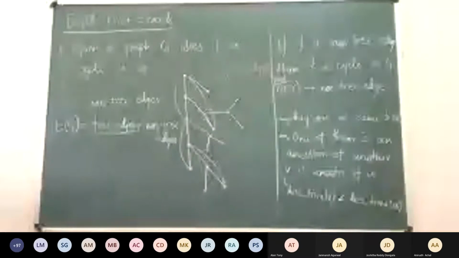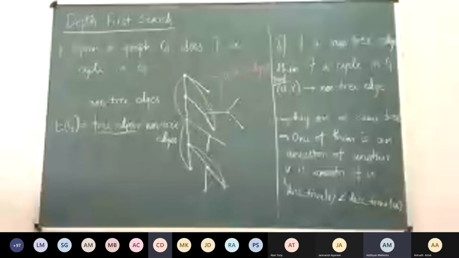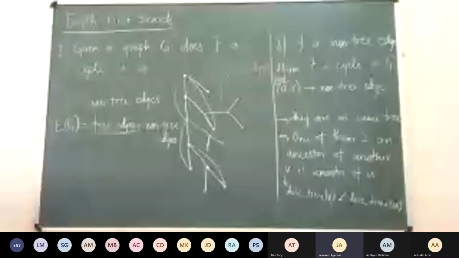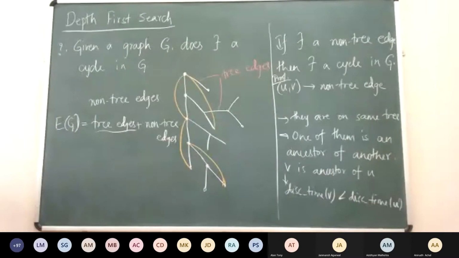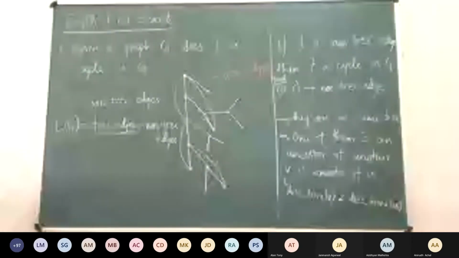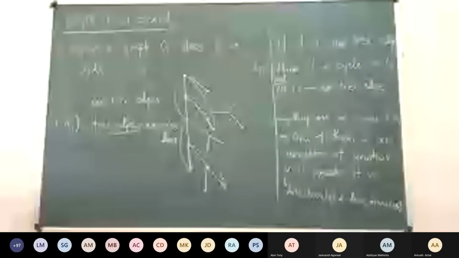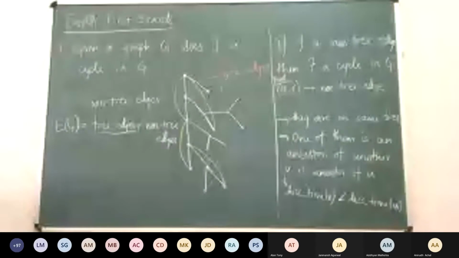Are we assuming there's only one component in this graph? Not necessarily. We are not assuming that there is only one component, but once there is a non-tree edge, it implies that we are in the same component with respect to this non-tree edge. There can be many components.